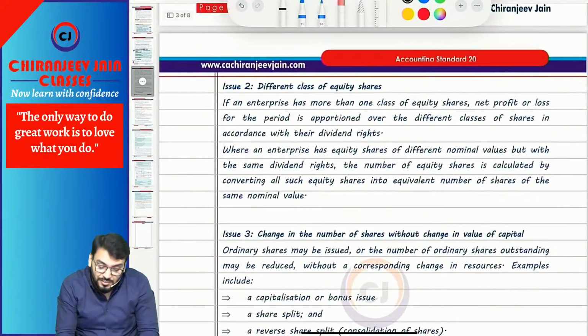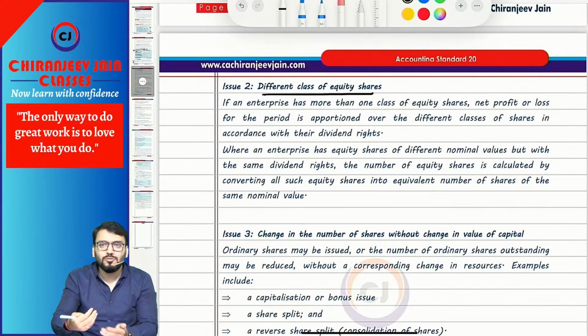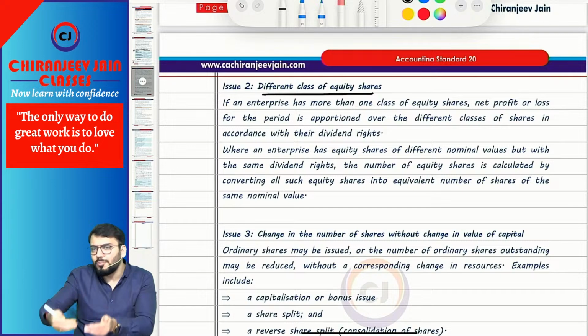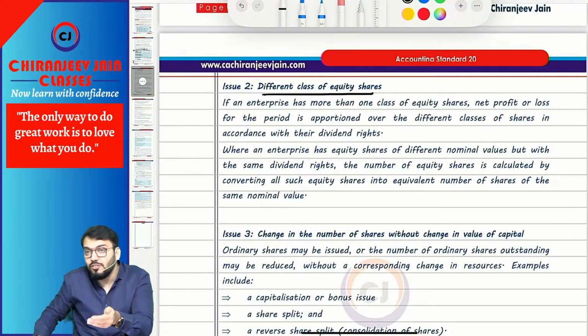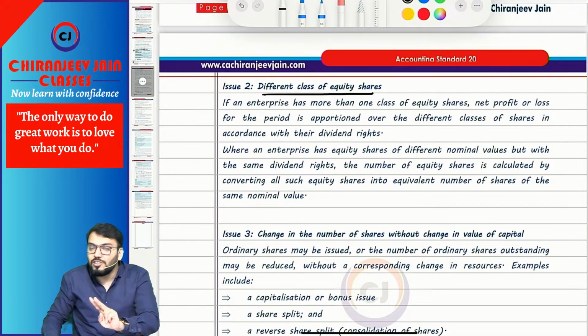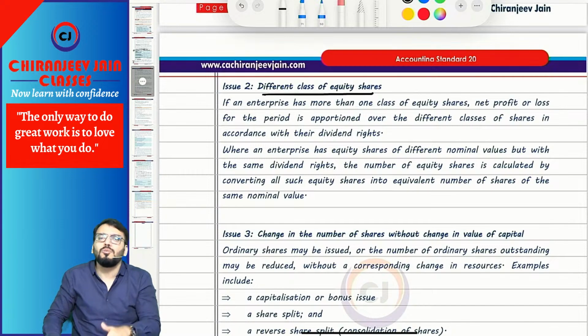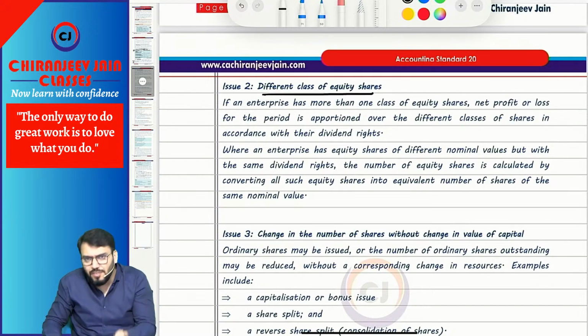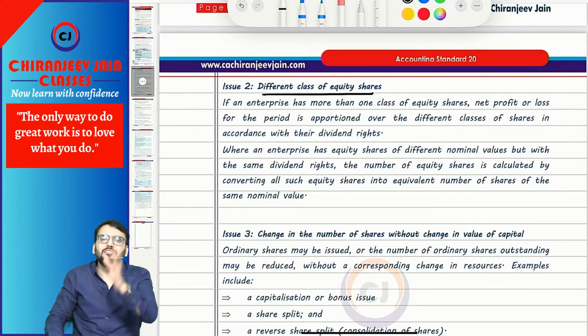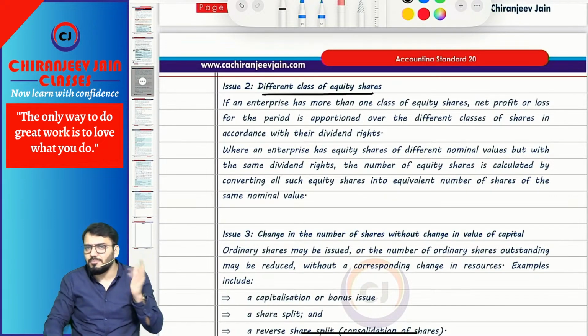Correct. Then different classes of equity shares. Suppose we are given different classes of rupees 10, rupees 20, rupees 50, that is, equity shares with different face values. So we should convert all equity shares into the same class, either rupees 10 or rupees 20 or rupees 50, as per your interest.